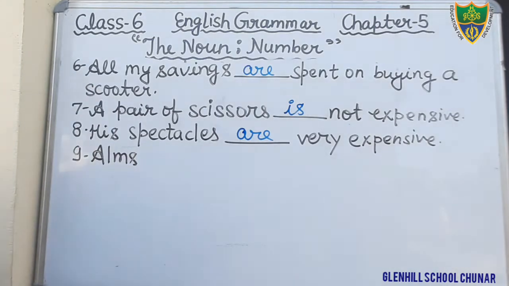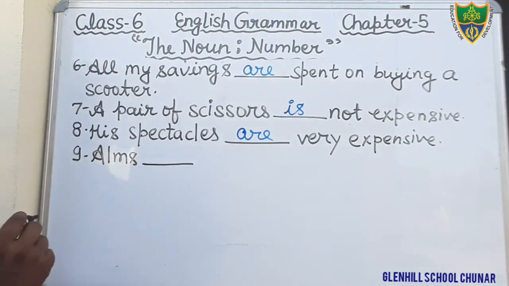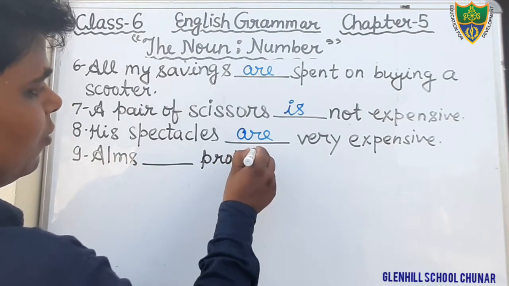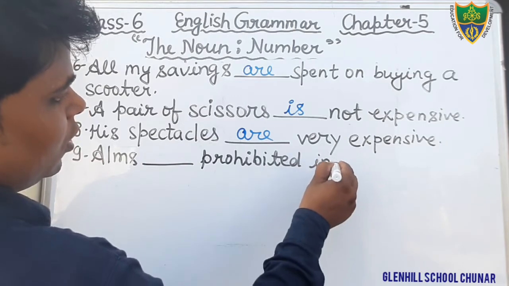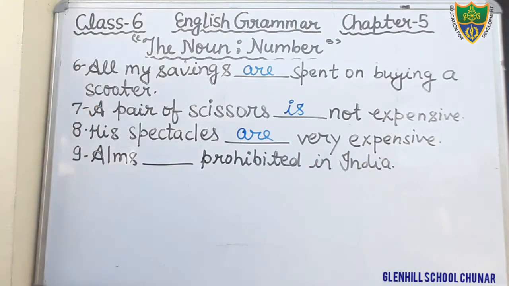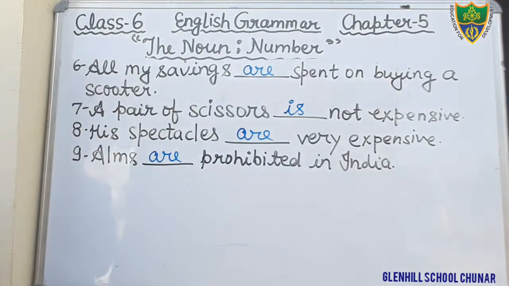Alms means bhiksha. Okay, students, alms is written in plural. Prohibited in India. So here we will fill alms are prohibited in India. Question number next.